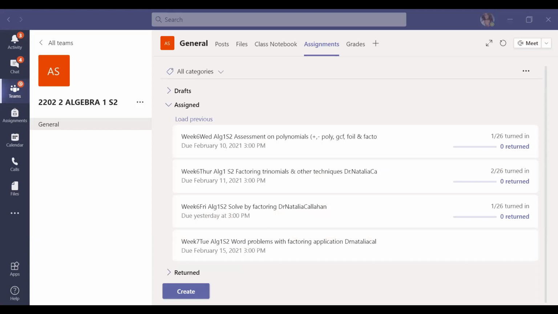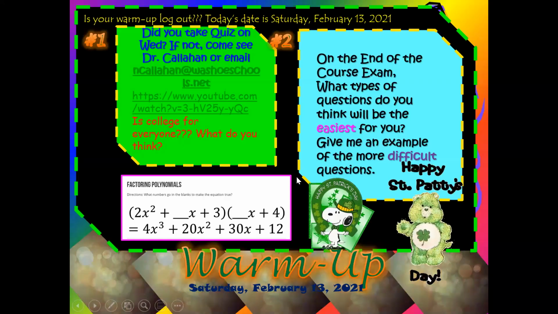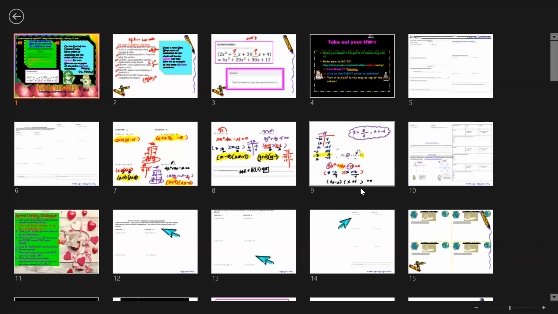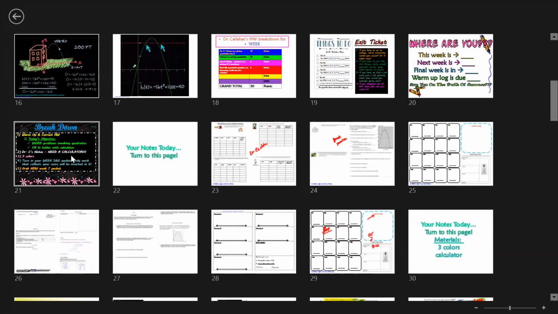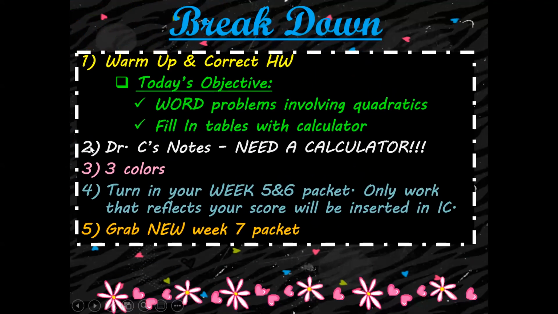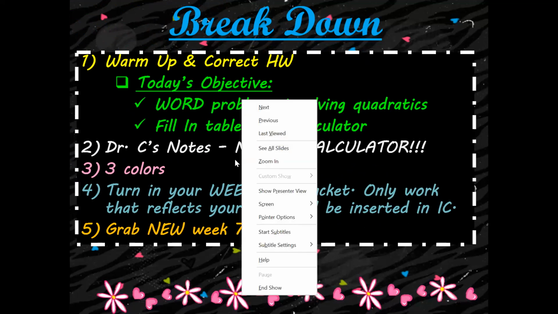All right, with that said, let's continue on today's stuff. Let's take a look at the breakdown of what we're going to be talking about. We're going to talk about word problems involving quadratics. I'm going to have you fill out the tables with calculators. And also your packet is going to be due, so you need to grab the brand new chapter 7 or week 7 packet that will last you until week 12.